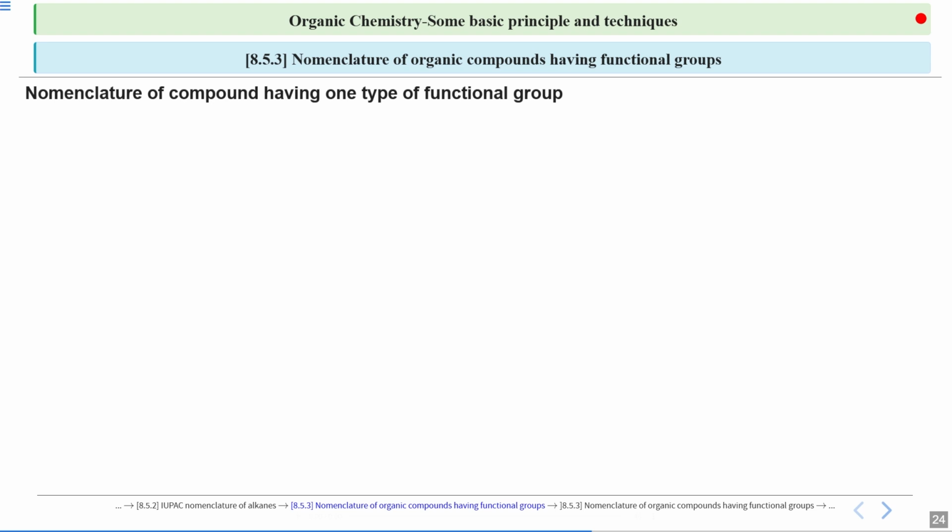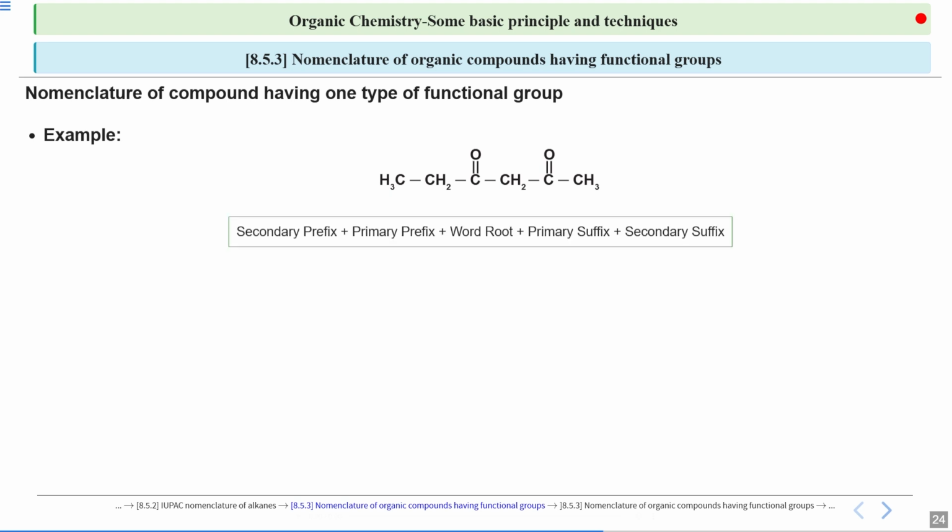So let's see how we can name a compound containing a functional group. In the first case, we will take a chain that contains only one type of functional group. Here is an example for it. You can see that it is containing only a ketonic functional group. The C double bond O is representing your ketonic functional group. How do we name it? We'll use the similar imprint. First, you will see whether the secondary prefix is there or not. Primary prefix, word root, primary suffix, and secondary suffix. We will check for all of them.